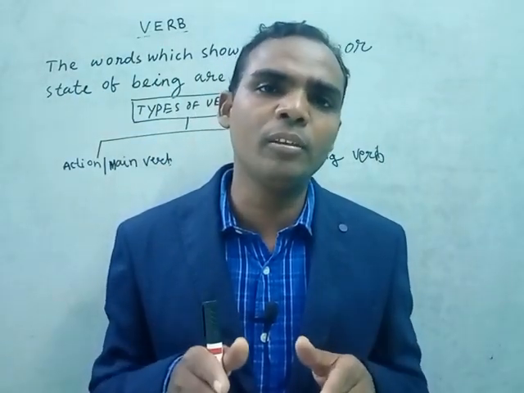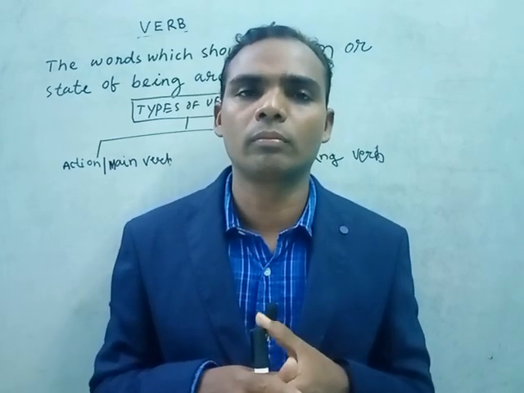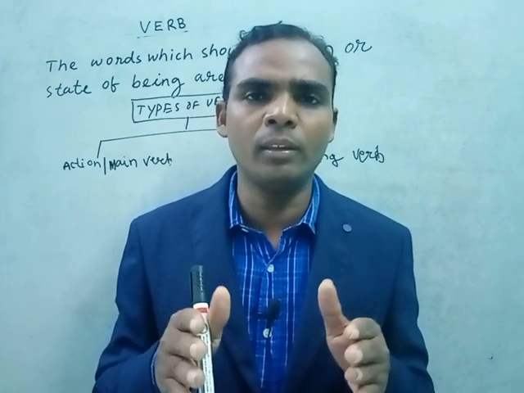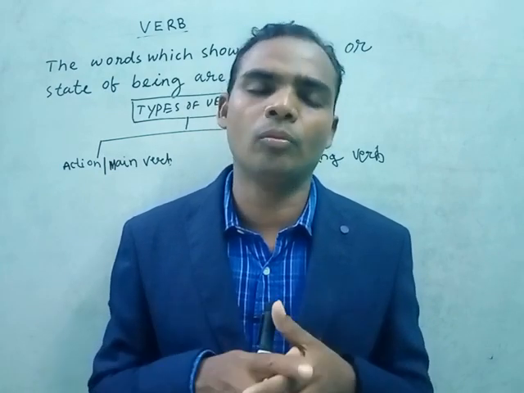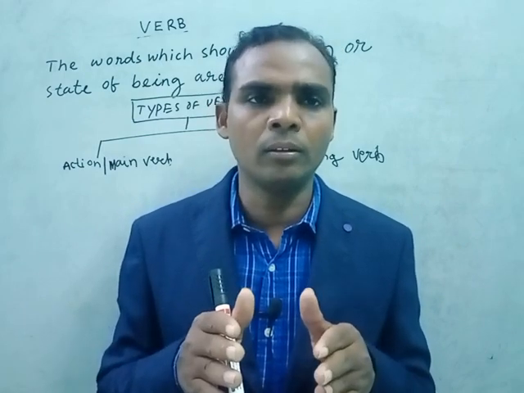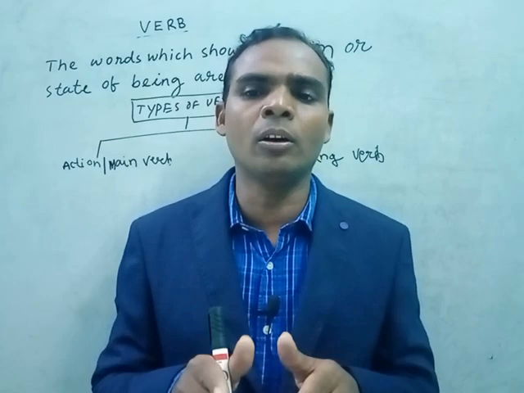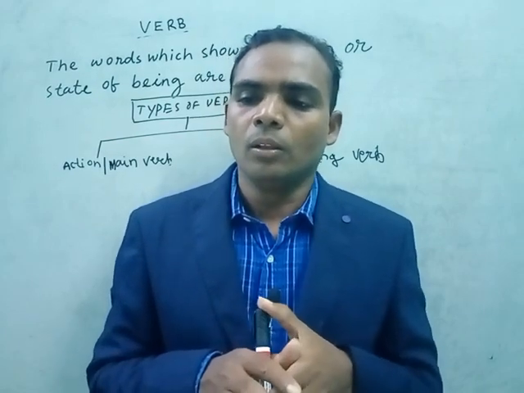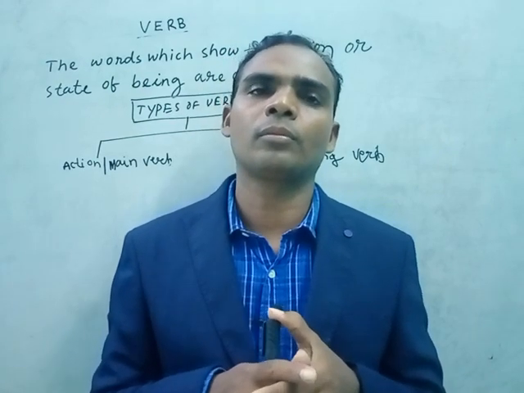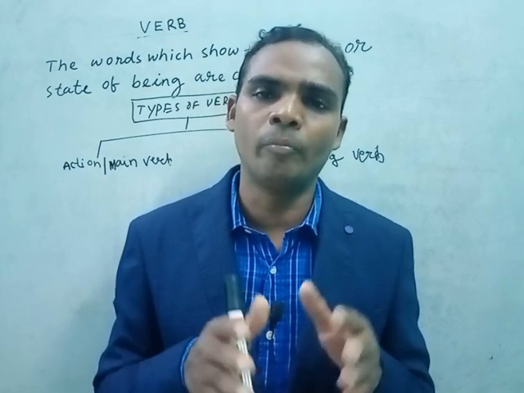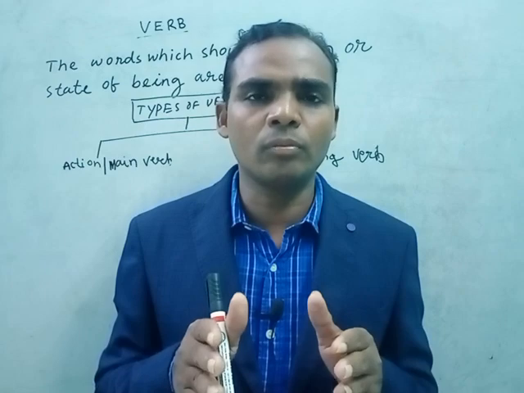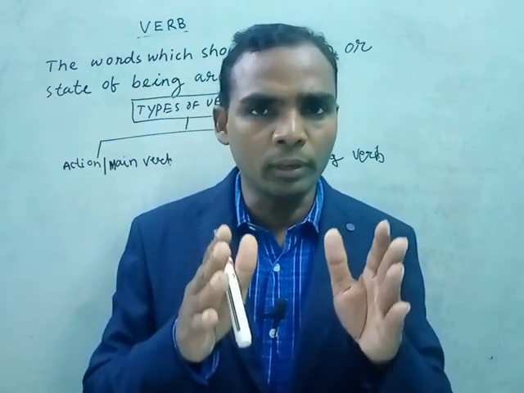Aniket is giving me a mango. Here there are two objects. Aniket is giving me a mango. A mango is the direct object. Me is the indirect object. Aniket is giving me what? Aniket is giving me a mango. A transitive verb has a direct object.